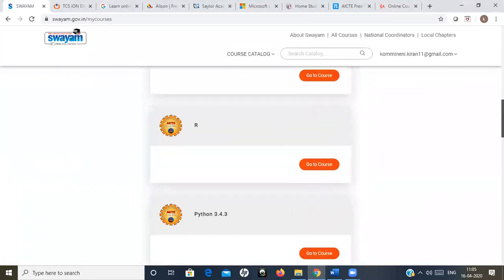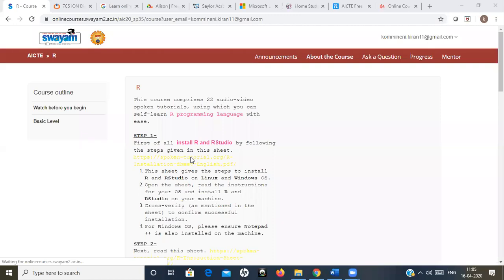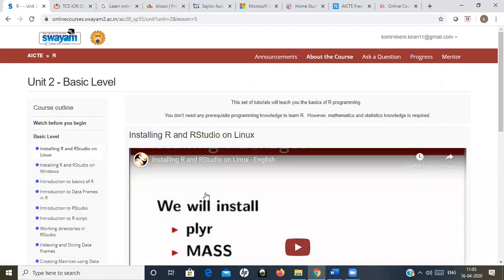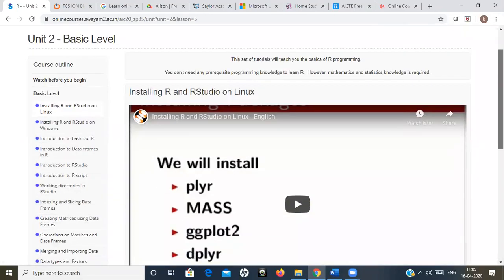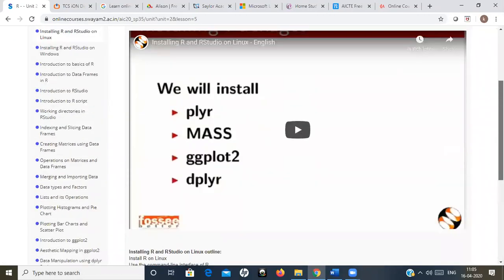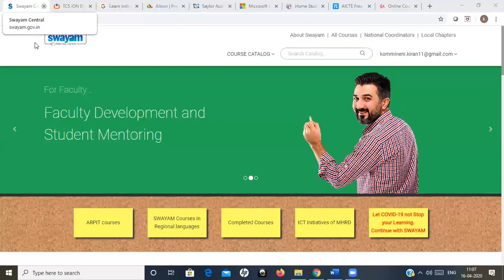Suppose I will show you an example of an R programming course. If you take this course, you will have only the videos over here, because this course was started in the month of April. So you have to see all these videos by clicking on this particular link. Chapter by chapter you can see everything, and you can learn the R language on your own. See, there are n number of videos there. You can see all those and go for it. That is Swayam, where you can go and register for courses of your choice.